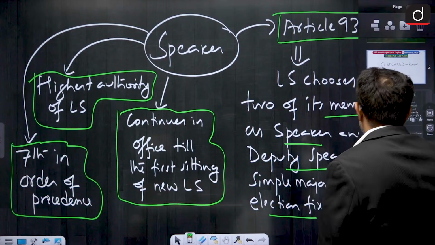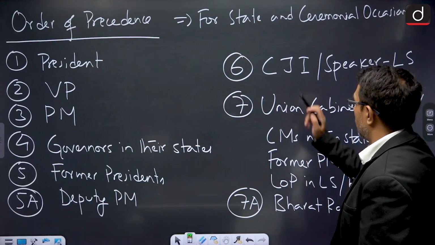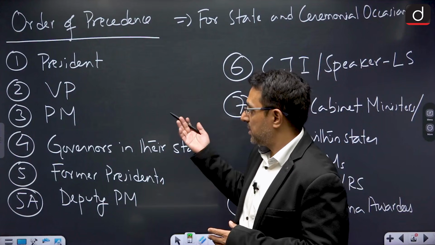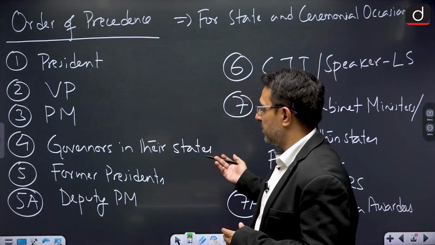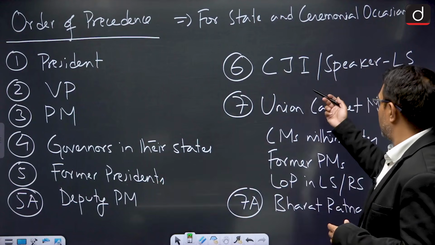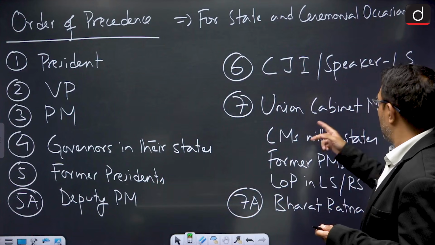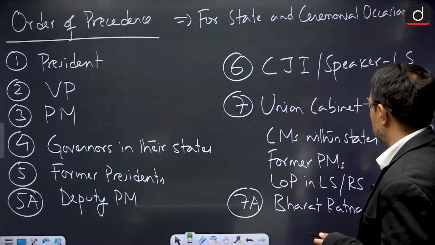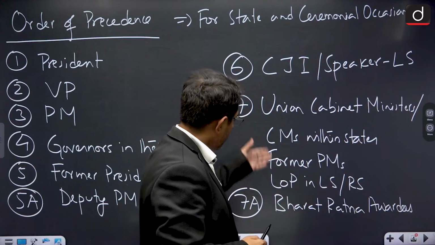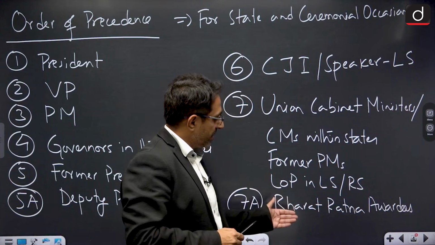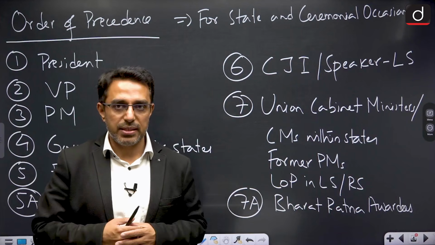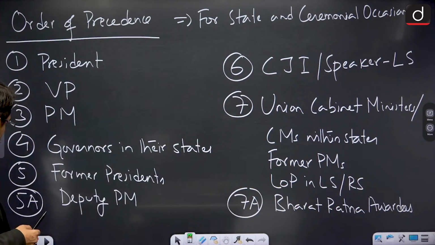Here we can see the order of precedence for state and ceremonial occasions. The president is at the top, then the vice president, then the prime minister, then governors in their respective states, then former presidents, followed by the deputy prime minister, Chief Justice of India, and the speaker. And then we have the Union cabinet ministers, chief ministers within their respective states, former prime ministers, and leaders of opposition in Lok Sabha and Rajya Sabha, all at number 7, and just after them are the Bharat Ratna awardees. So this is the order of precedence for ceremonial and state functions. This basically governs the protocol.